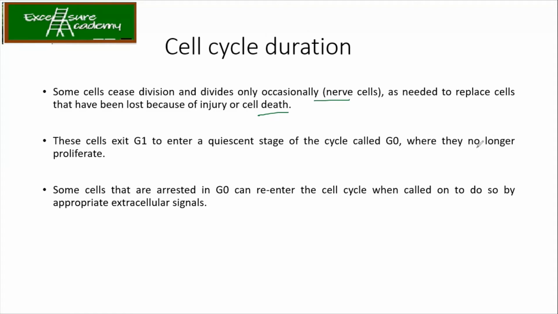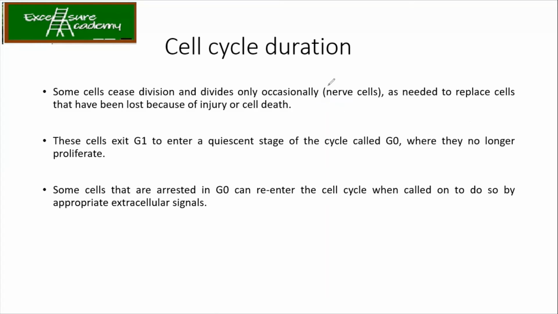Like in the case of mycobacteria, they undergo a dormant stage. Similarly, when the nutrition or the extracellular signals are not in favor of these cells to grow, then the cell will enter G0.